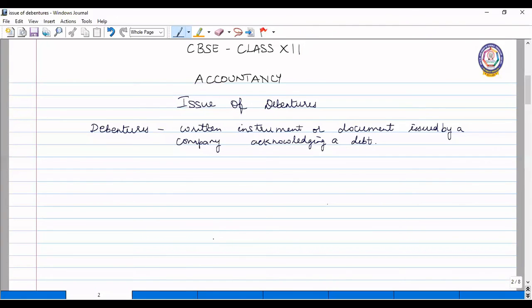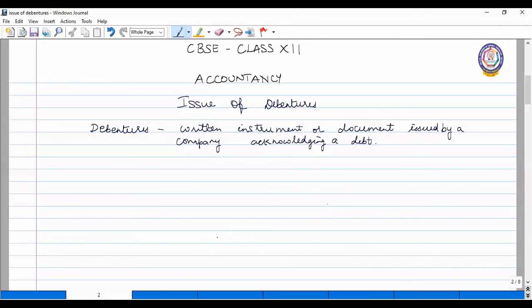So debenture is a debt which is raised by the company, and to acknowledge this debt, a written document or instrument is issued to the debenture holders, and that is called a debenture. So the debt is actually called debentures, and the persons to whom the debentures are issued are called debenture holders. And the debenture is actually the debenture certificate, which is an acknowledgement issued by the company.